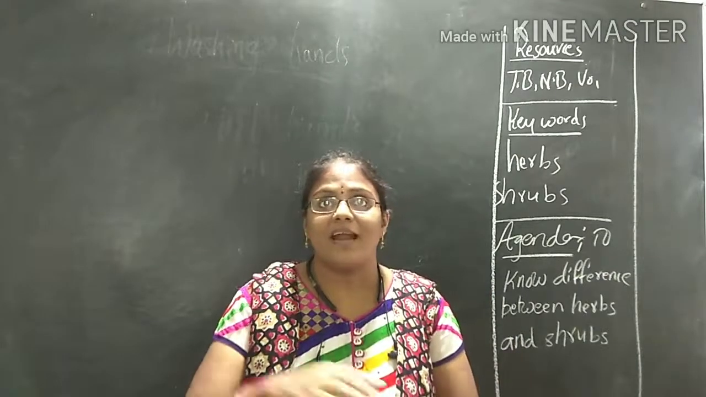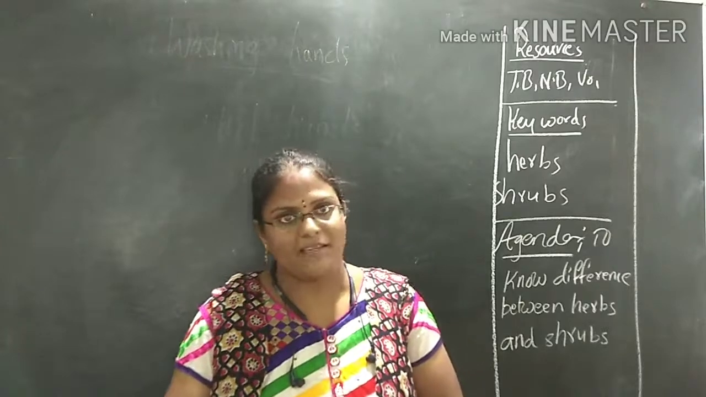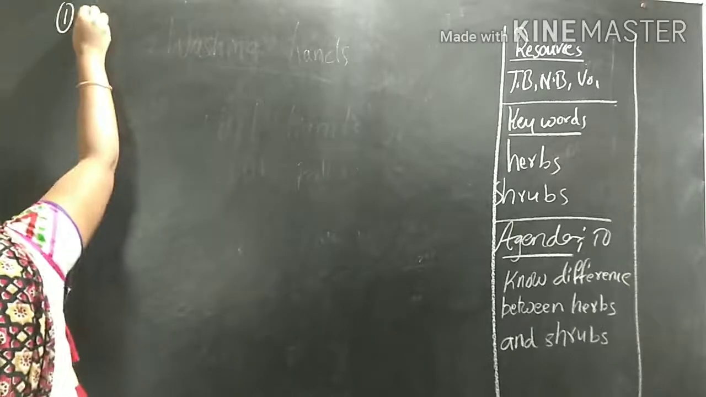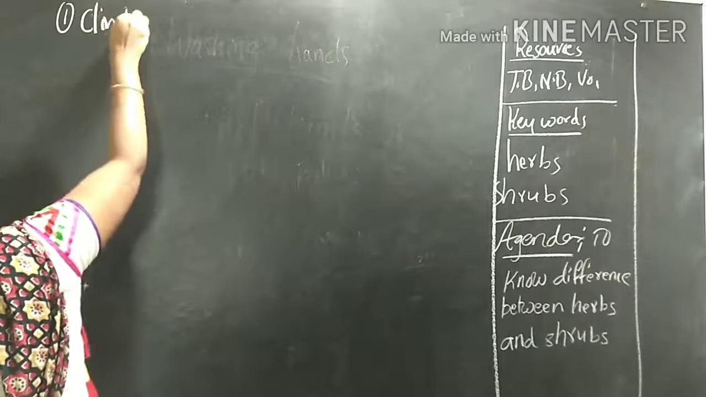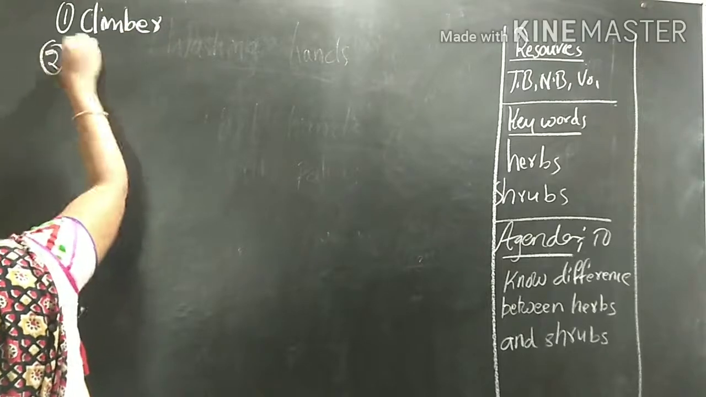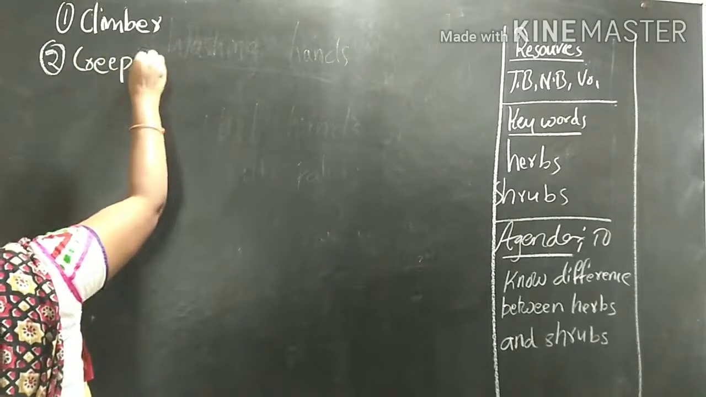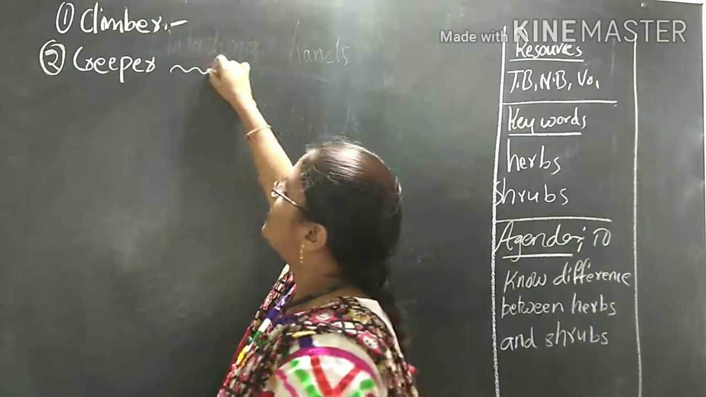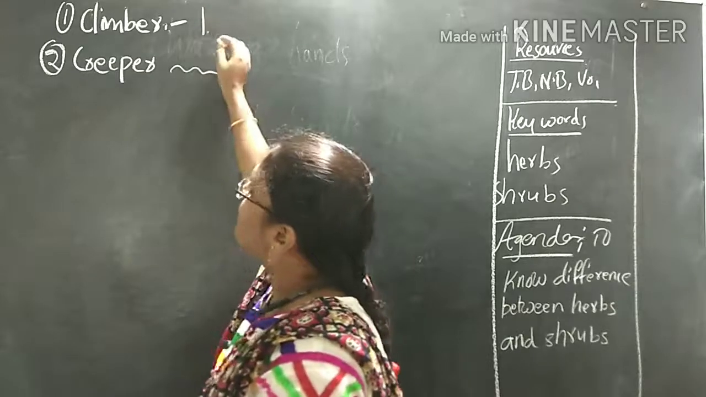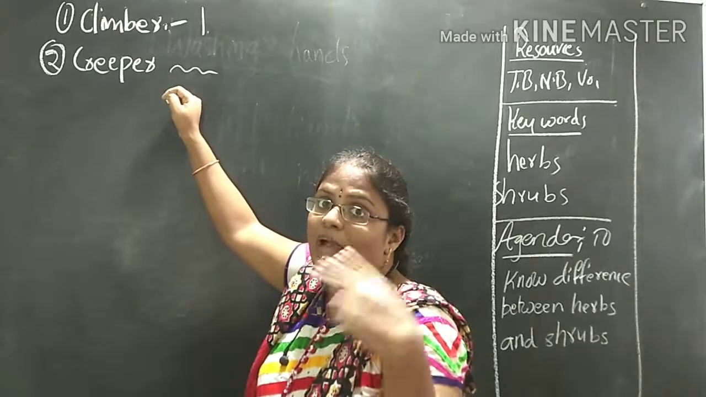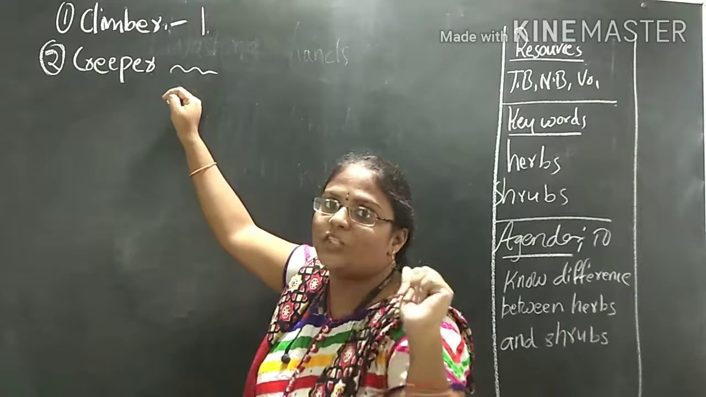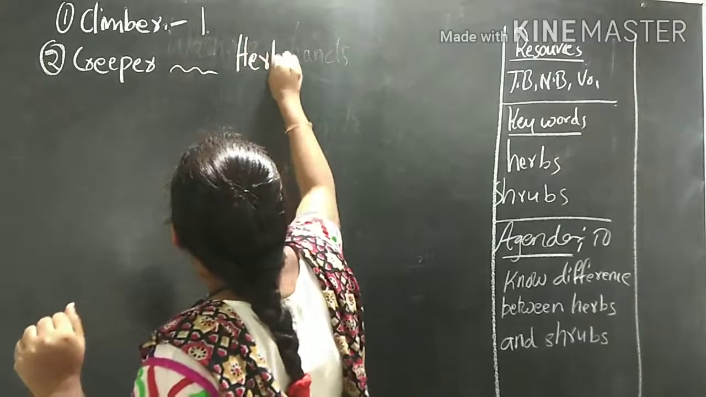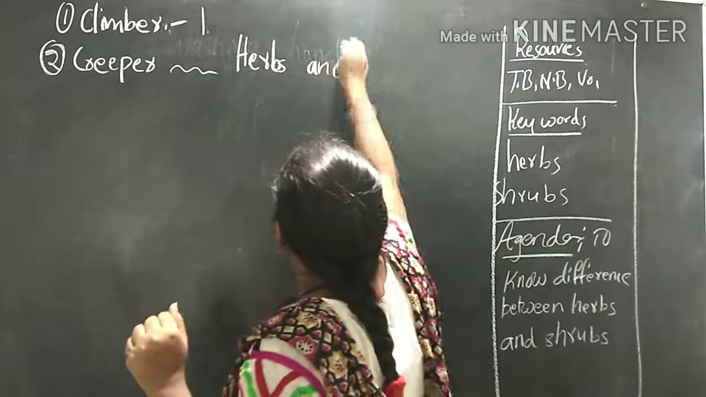Today we will discuss two more types of plants. What are they? First of all, the first one we have learned about is climber, the second one is creeper. Climber means it will climb with the support. Creeper means it will creep on the ground. So now, children, today we are discussing another two types. They are herbs and shrubs. First one is herbs and next one is shrubs.